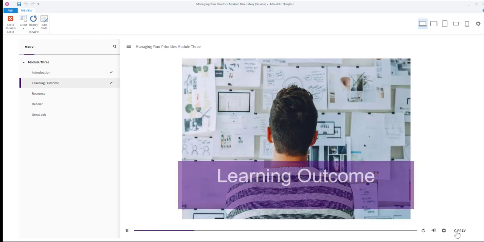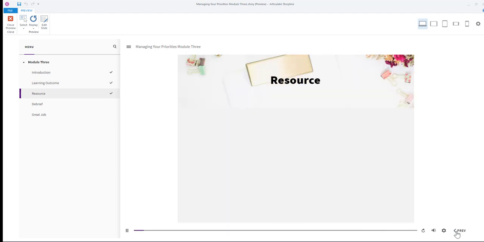The learning outcome of this module is to introduce a framework for managing priorities. When you are ready, click Next to continue. Let's take a look at a resource that you will be using for the remainder of this course. Turn to a framework for managing priorities in your participant guide.